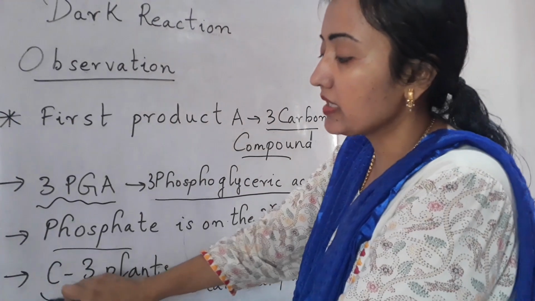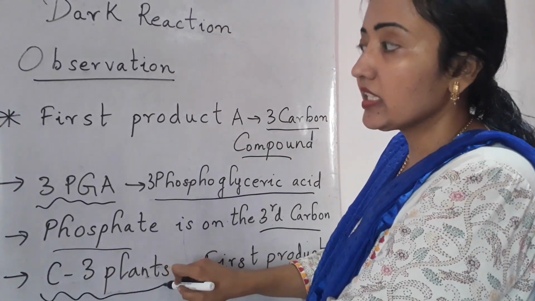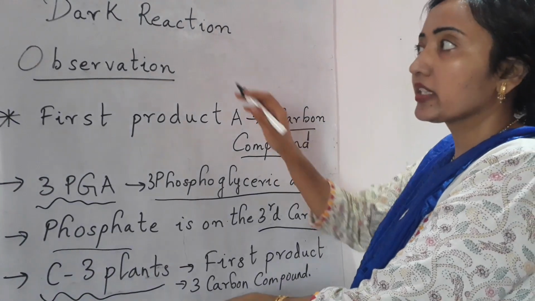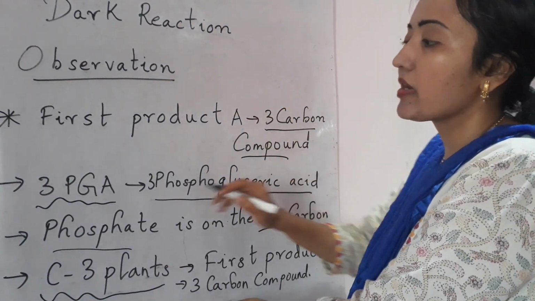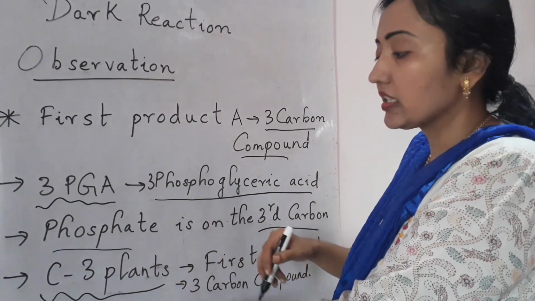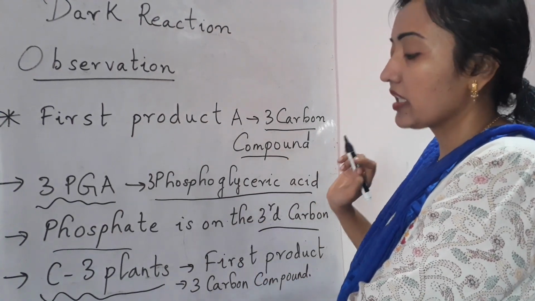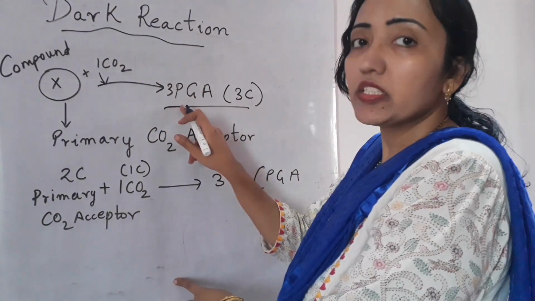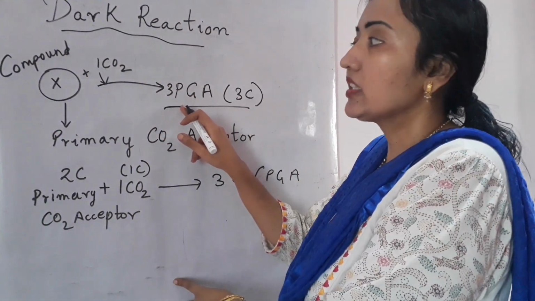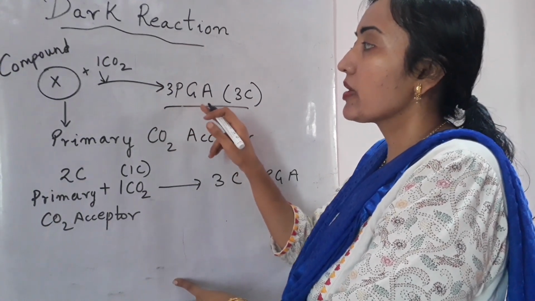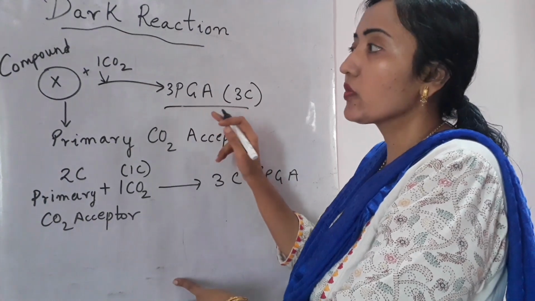So the name came as C3 plants. In C3 plants, the first product of the dark reaction is a 3-carbon compound. It is 3-phosphoglyceric acid, with the phosphate present on the third carbon. In the dark reaction, the first compound in the C3 cycle is a 3-carbon compound, which is 3-PGA, 3-phosphoglyceric acid.